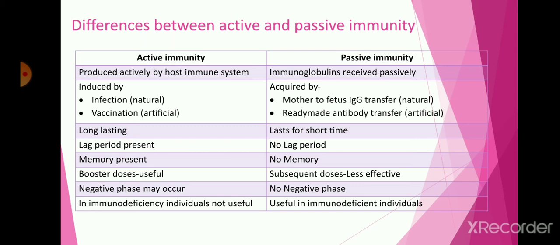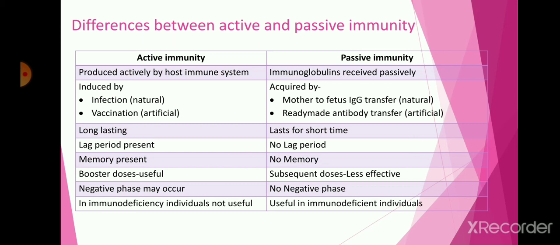Passive immunity is acquired from the mother to the fetus, that is IgG transfer, which occurs naturally. The antibodies of the mother are transferred to the fetus to produce immunity in the body of the fetus, that is immunoglobulin G transfer. The next one is ready-made antibody transfer, where antibodies are artificially transferred to the host body, that is passive immunity. Ready-made antibodies are transferred to the body of the organism.